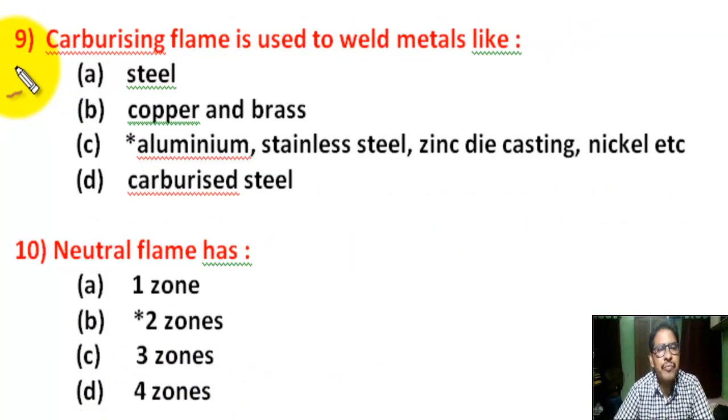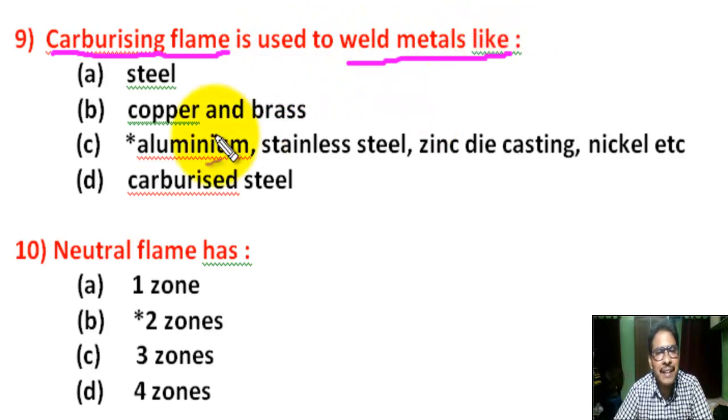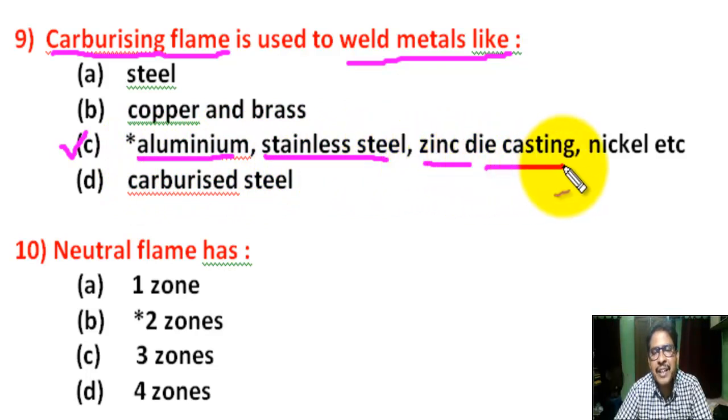Question number 9. Carburising flame is used to weld metal like. There are 4 options. Correct answer is C. Aluminium, stainless steel, zinc, die-casting, nickel, etc. are used for welding in carburizing flame.